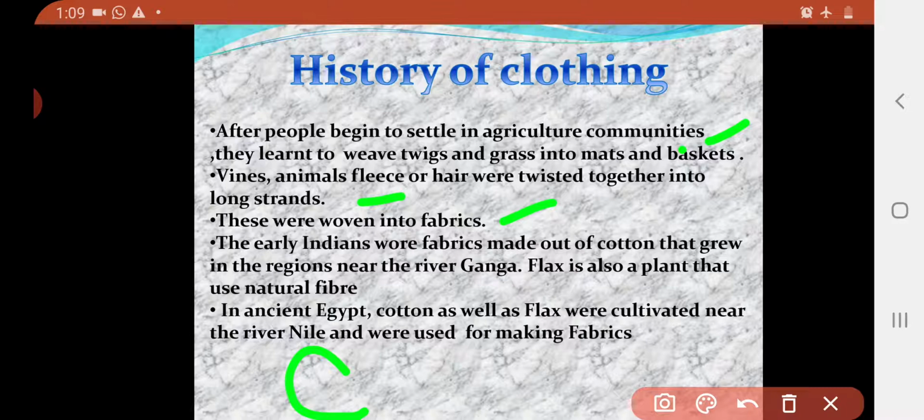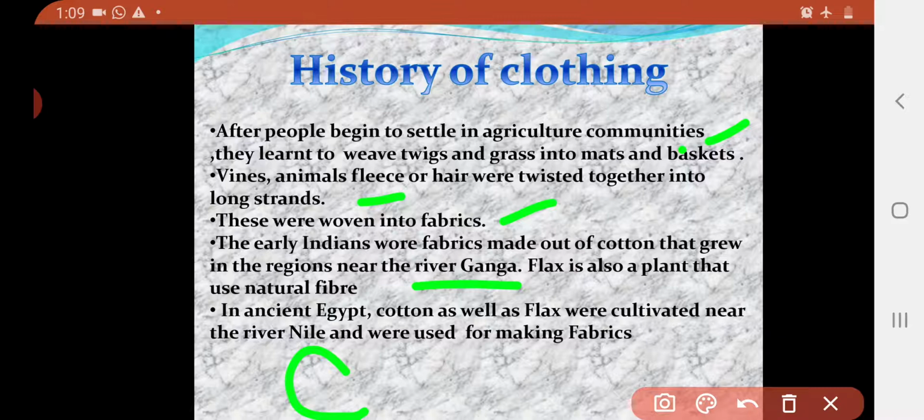The early Indians wore fabrics made of cotton that grew in the region near the river Ganga. Flax is also a plant used as a natural fiber. In ancient Egypt, cotton as well as flax were cultivated near the river Nile and used for making fabrics.